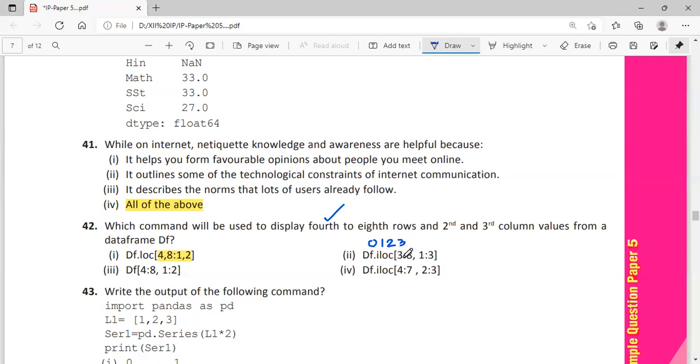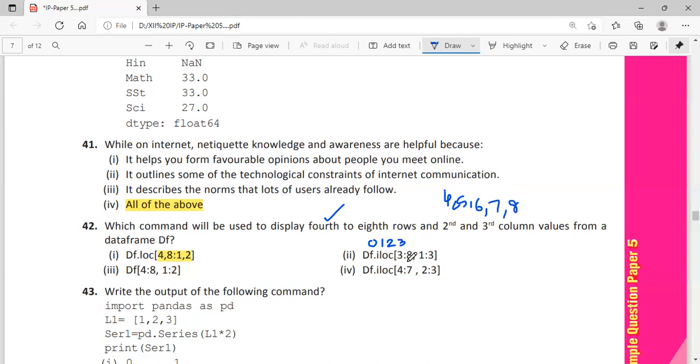3, 4, 5, 6, 7. 4 to 8, how many rows will we have? 4, then 5, then 6, 7, and 8. 5 rows we needed.